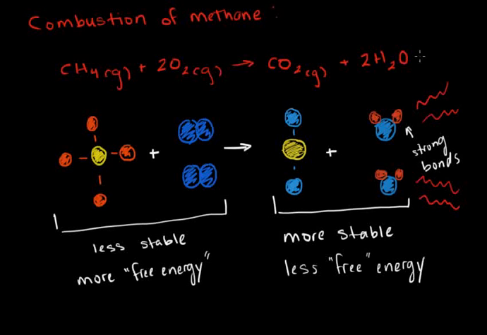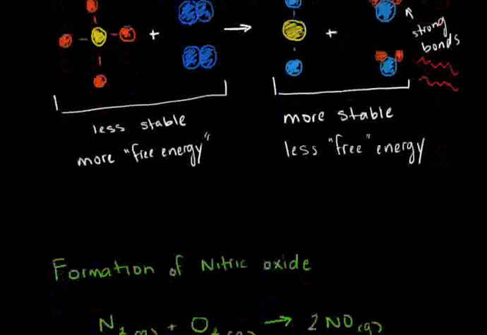So maybe we could add a heat term to the product side of the reaction. Not only do we produce carbon dioxide and water, we also produce heat. If we add that heat energy to the free energy of these products, that's going to equal exactly the free energy of the reactants. This way, we balance the energy on the right-hand side with the energy on the left-hand side.